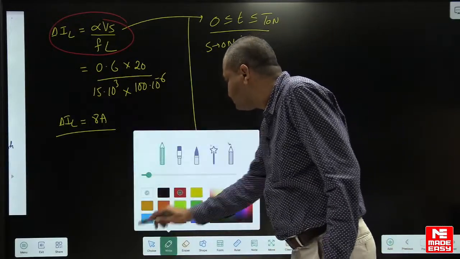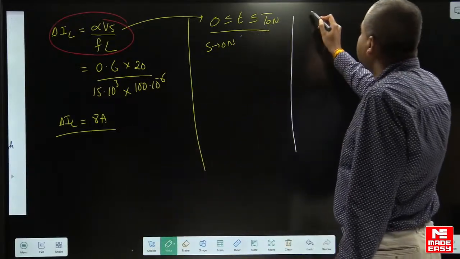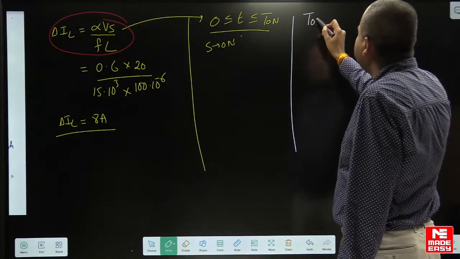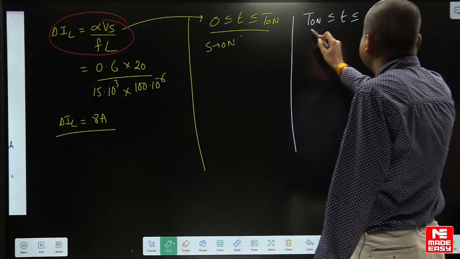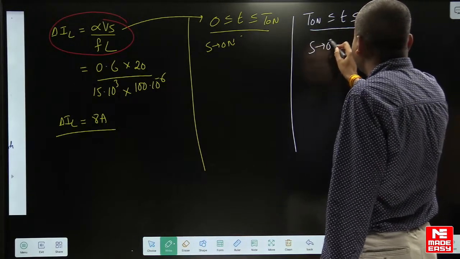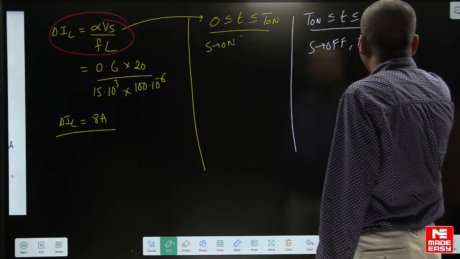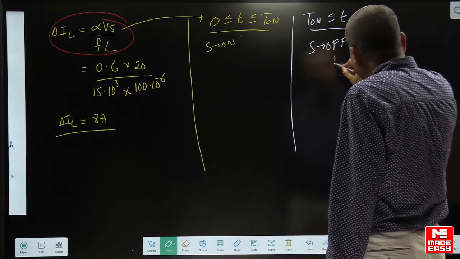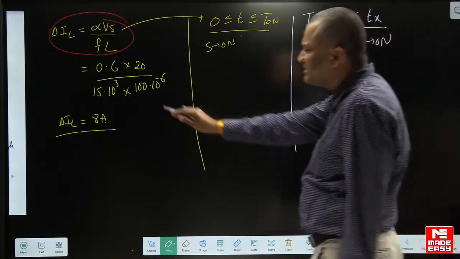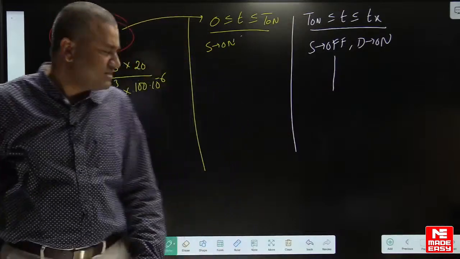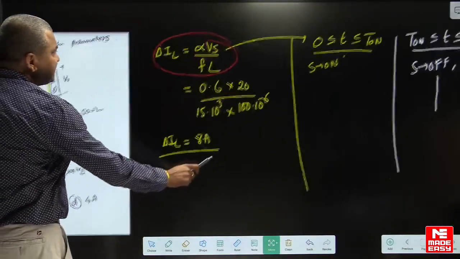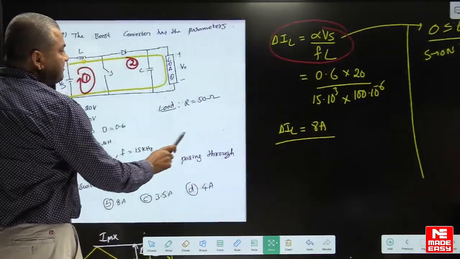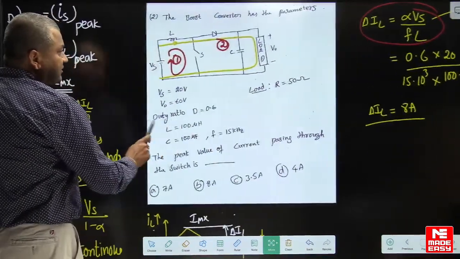See, second mode during the interval t on to Ts. So during this interval, when you turn off the switch, the diode will be on. So if you follow this method also, you will get the same answer, but this is the easiest procedure. Okay, just follow this method straightforward. Okay guys, answer is 8 amperes. So concept is clear? Concept is clear to you, right?